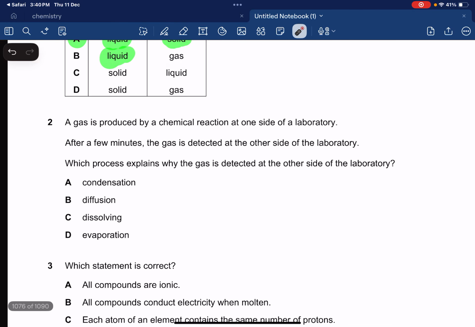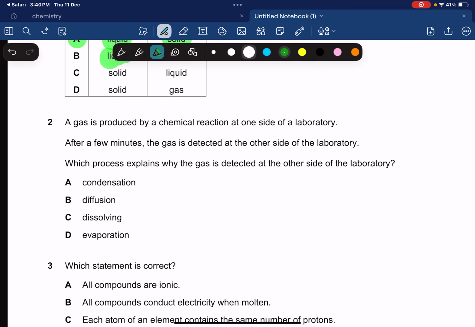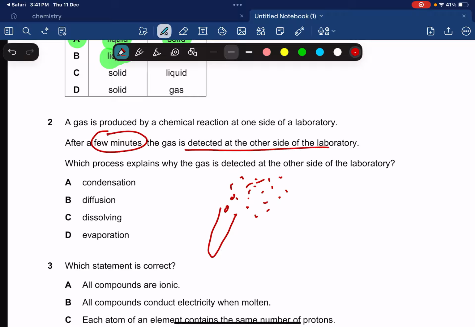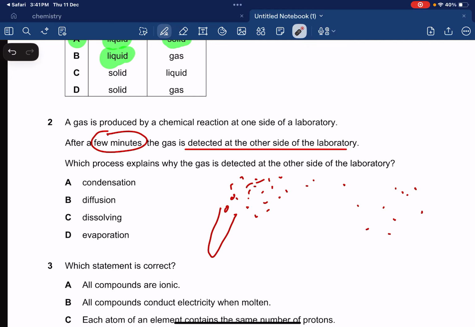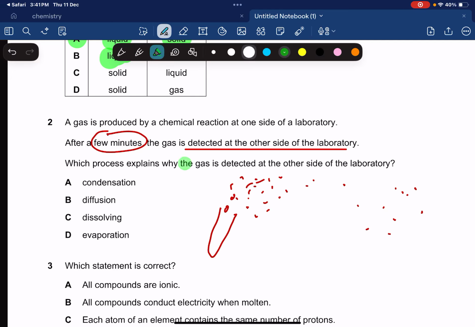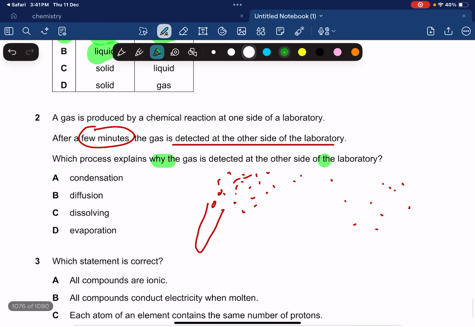The next question states a gas is produced by a chemical reaction at one side of the laboratory. For instance, over here we have a test tube and we are doing some experiment, and we produce some gas. These are the gas particles. After a few minutes, the gas is detected at the other side of the laboratory. The particles travel and are detected on this side of the laboratory. Which process explains why the gas is detected on the other side of the laboratory?